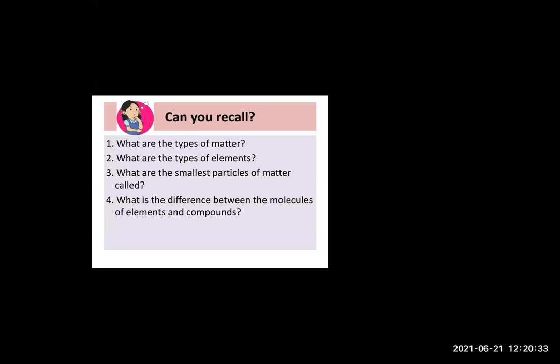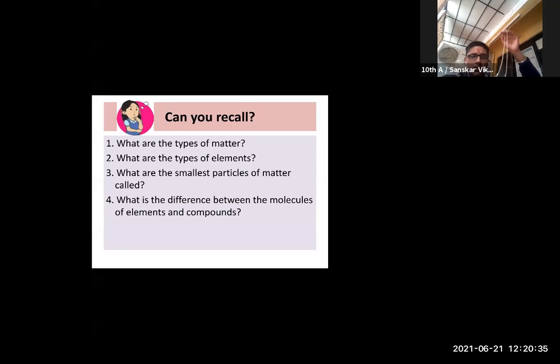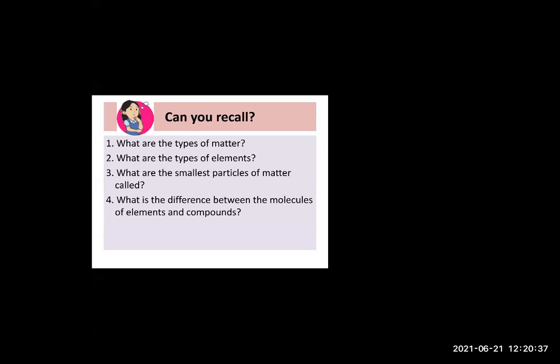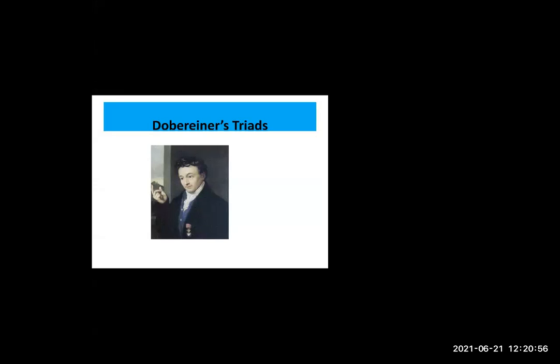What are compounds? I told you there will be a chemical reaction between two or more elements. Yes, Aditya, correct. Water and salt. Water and salt are the best examples: H2O and NaCl. They are compounds. So that means you all remember what we learned in the previous class, correct? Very good. Okay, fine. So now let us begin with Dobereiner's triads.